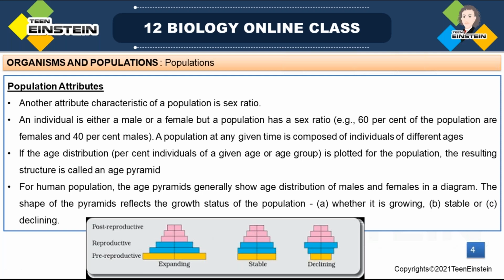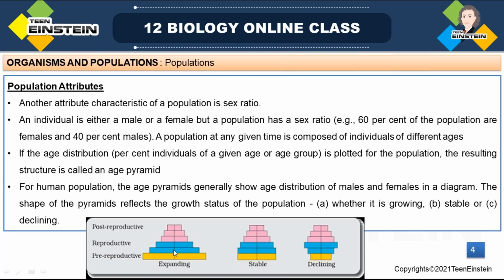So how can we explain population age? A population at any given time is composed of individuals of different age groups, right? Pre-reproductive, reproductive, and post-reproductive. The representation of population age is done with the help of age pyramids.